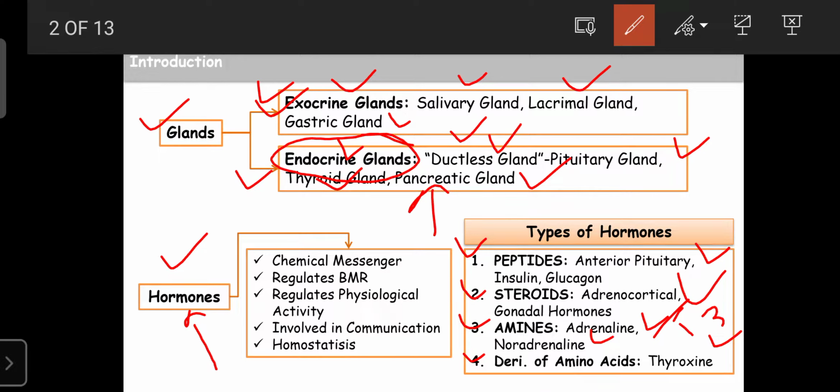So like that, what are the hormones? They are secreted from the endocrine glands, and they are mainly categorized into 4 types. Now we learn what the functions of the hormones are.